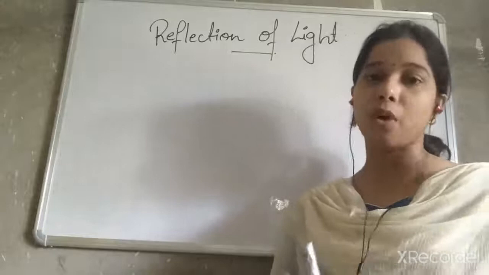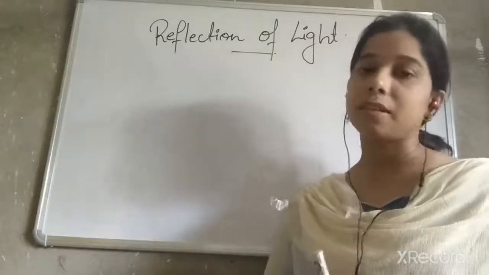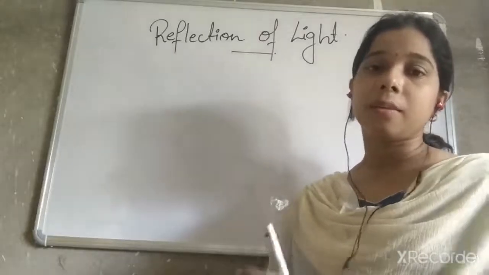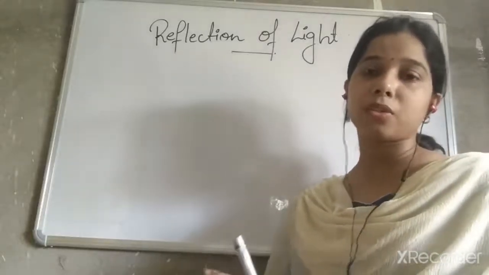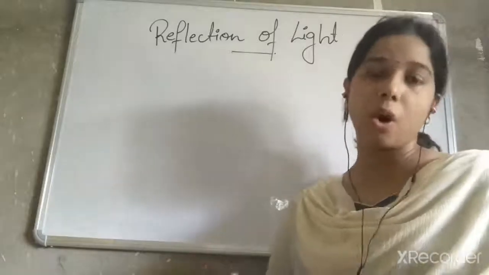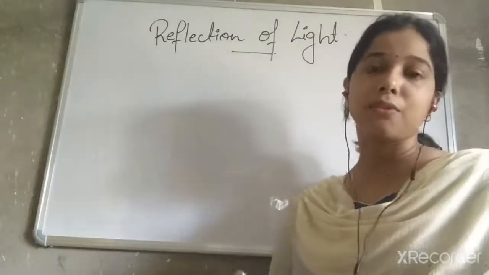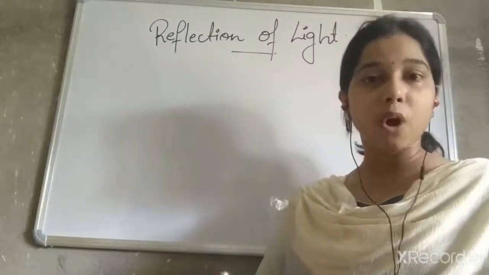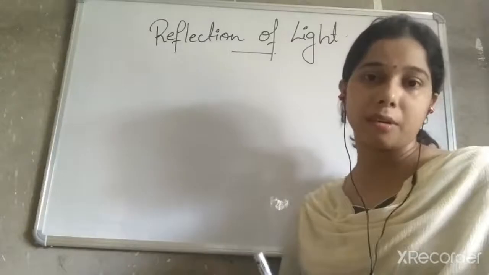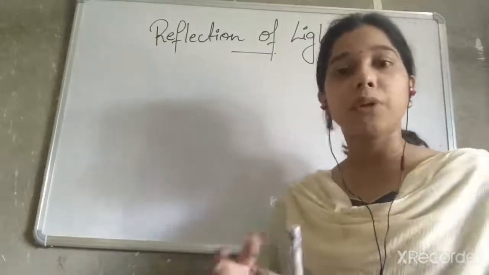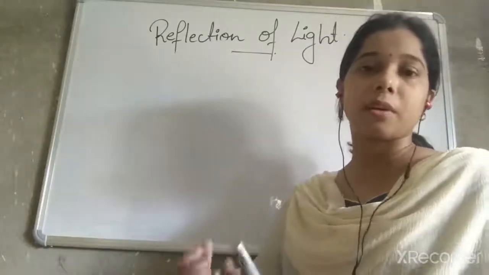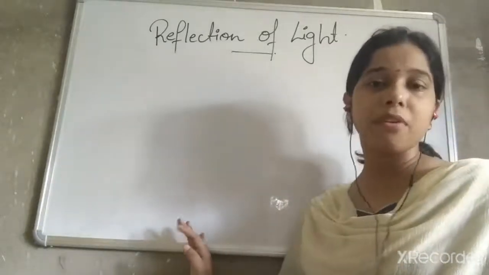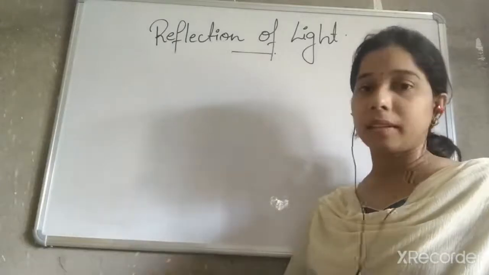So shadow which is formed of any object is real, erect, and the shadow which is formed shows only the outline of the object. As well as if you see the color of the shadow, it never shows the different color of the object, but it will remain black in color. It doesn't matter what kind of dress you wore, it is always black in color. So these are the characteristics.